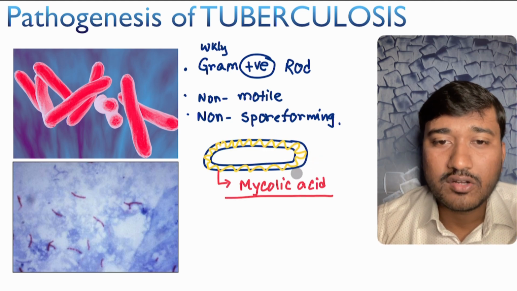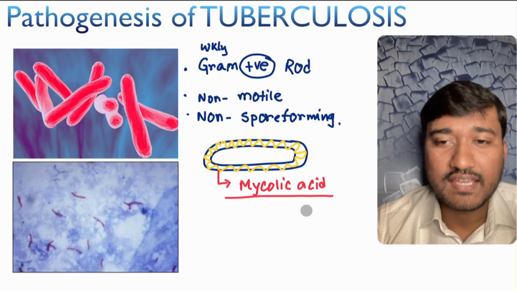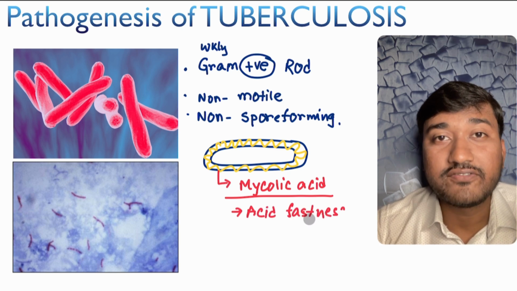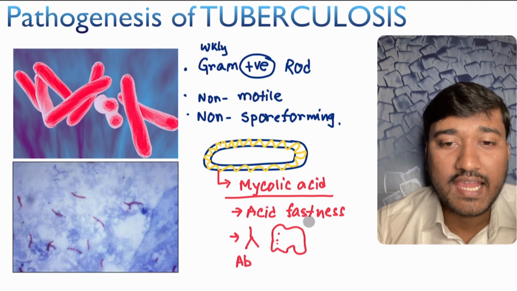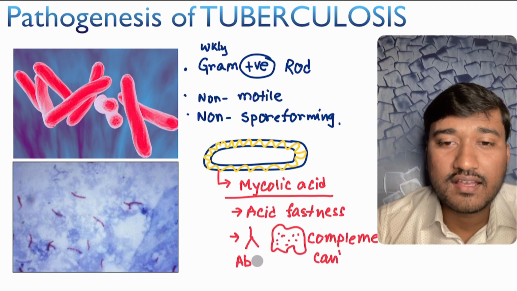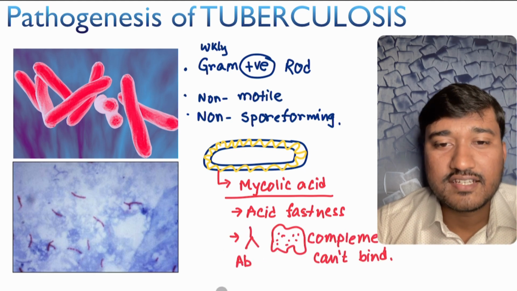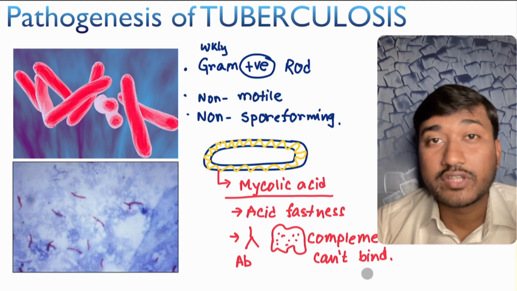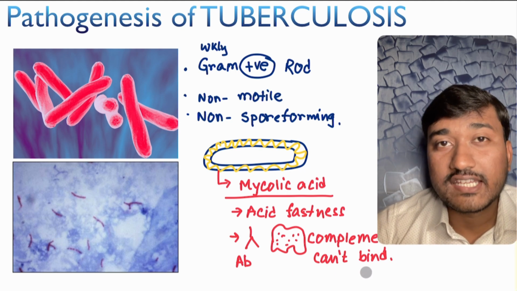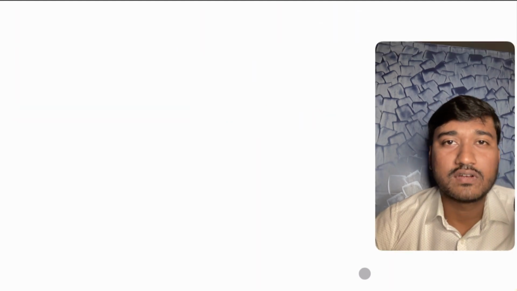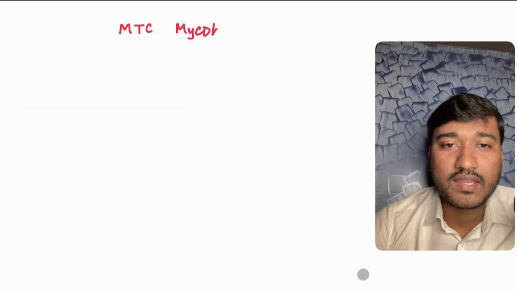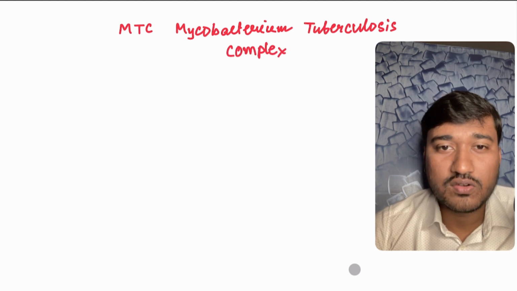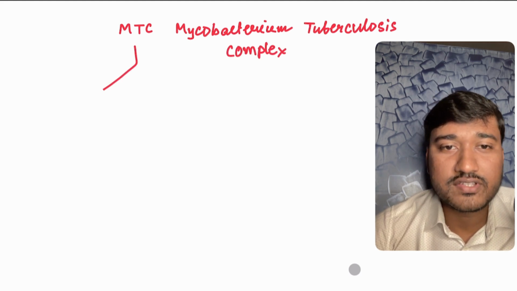In the cell membrane of this bacteria, we have mycolic acid, and this mycolic acid is responsible for the acid fastness of this bacteria. And also because of this mycolic acid, this is resistant to antibodies as well as complement. Therefore the antibodies and complement cannot destroy it effectively. So this Mycobacterium tuberculosis basically falls under your MTC, Mycobacterium tuberculosis complex.